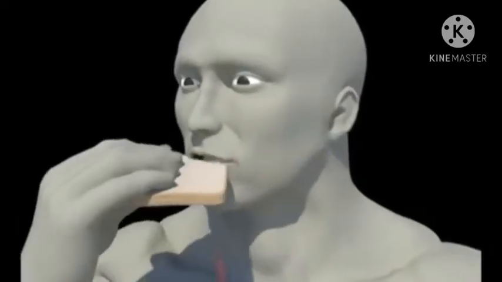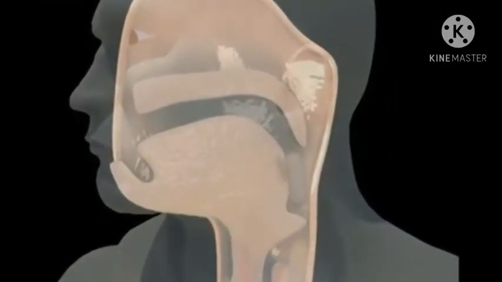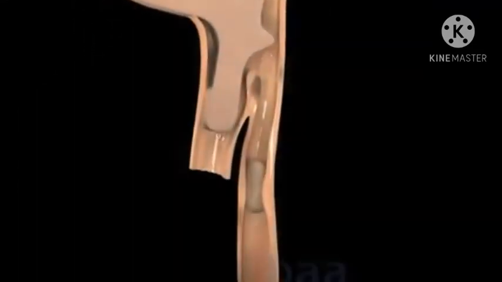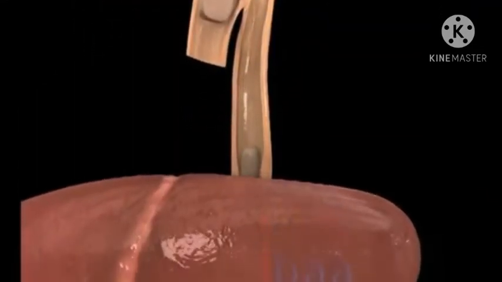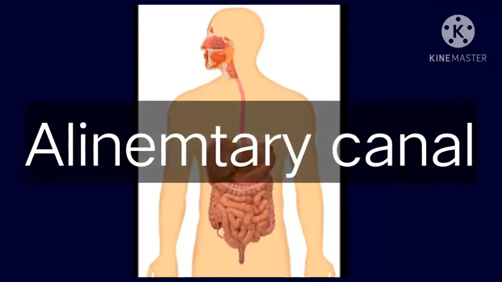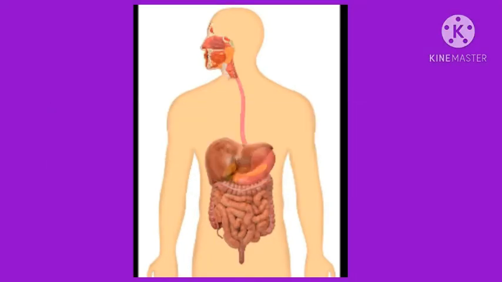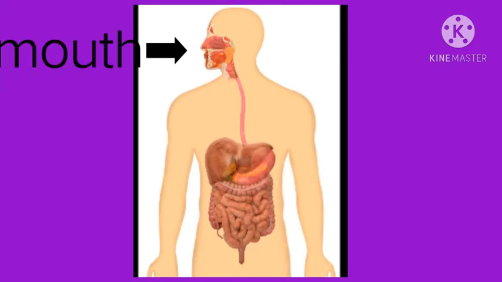The alimentary canal. The food we eat is digested in our body. That is, substances that can mix with the blood are formed from the food. This process takes place in different parts of a long and flexible tube inside our body. This tube is called the alimentary canal. The upper end of this tube is the mouth and the lower end is called the anus.